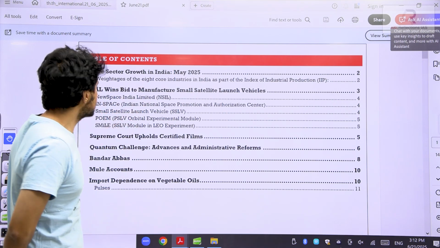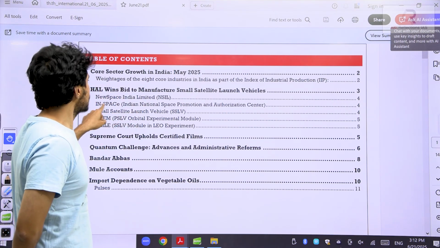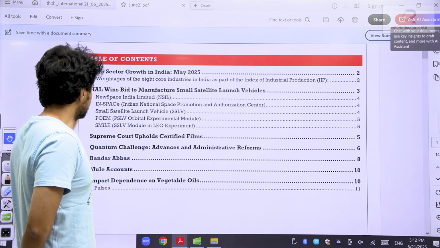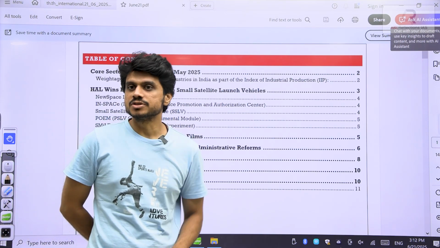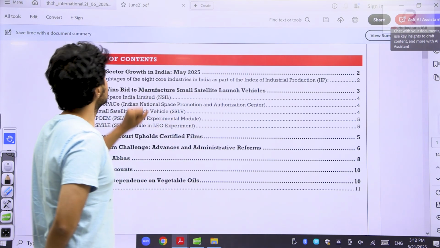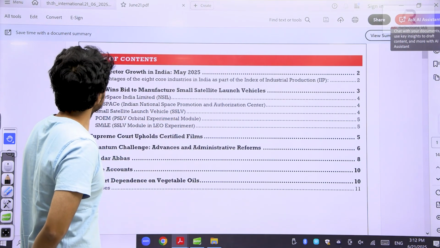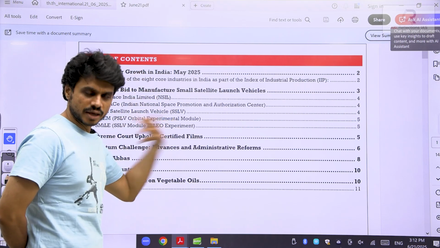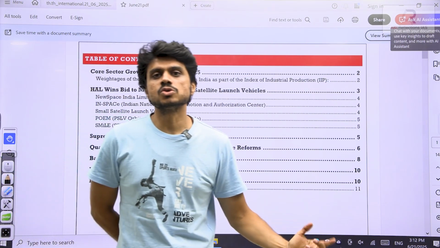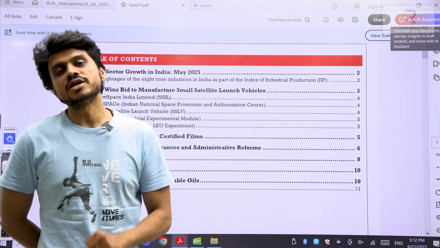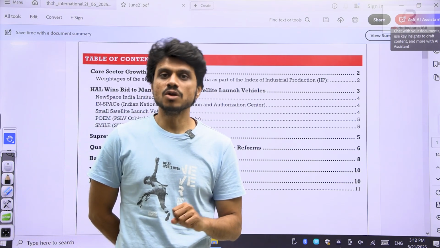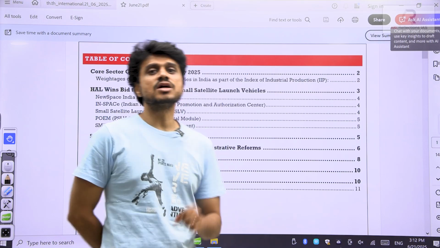All these things mentioned here, not just the small satellite launching vehicle, but New Space India Limited and InSpace, are very, very important for your prelims. So we will try to cover these things and revise the core sector. We have discussed the core sector in the previous month also. What are the various industries present in the core sector, and why is this relevant? We will go through and revise the core sector.